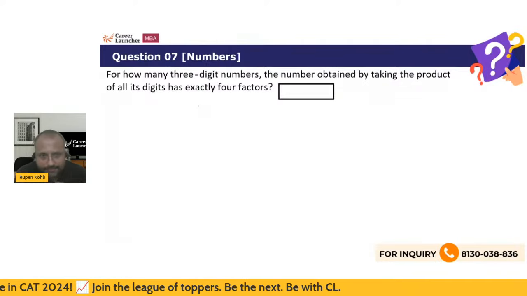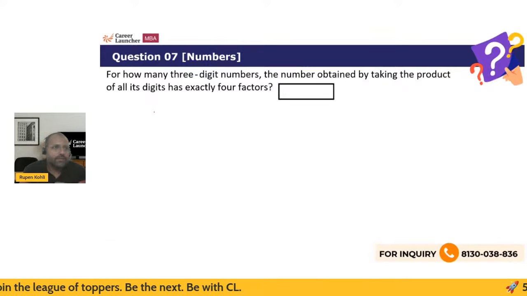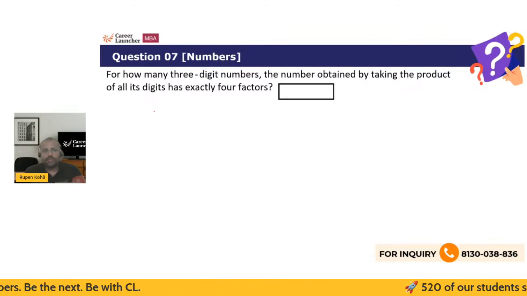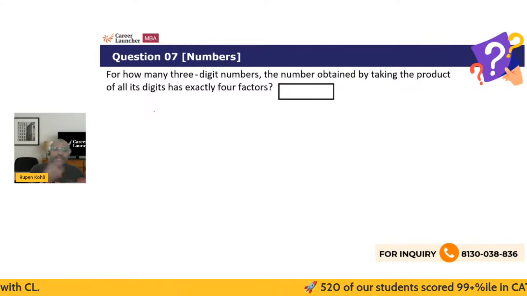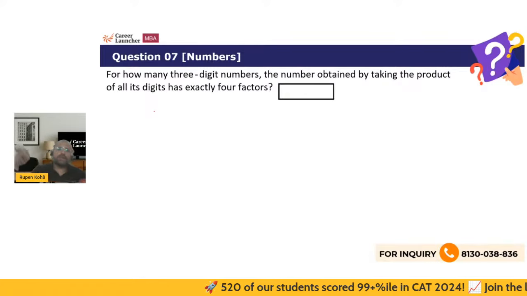Let's understand. We know that the number of factors of any number is given by taking the successor of the power of each prime factor and multiplying that out.